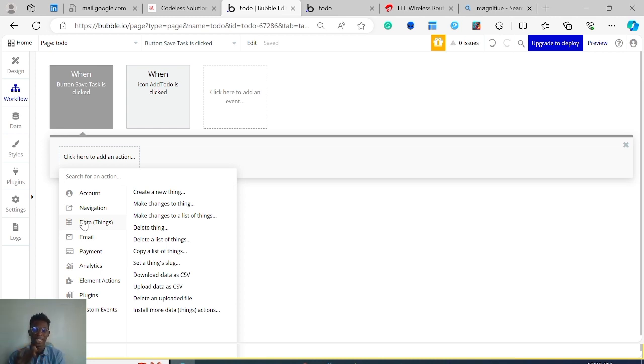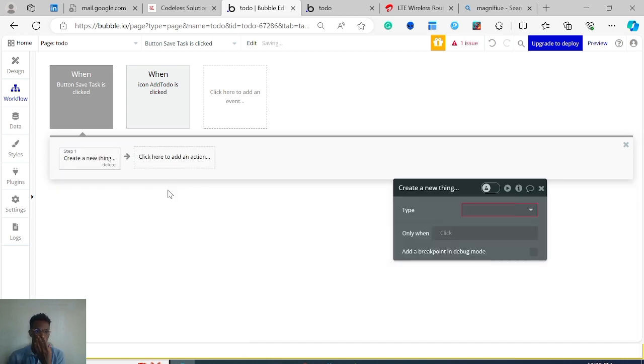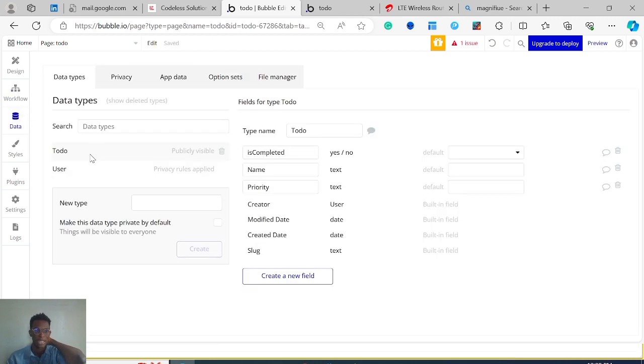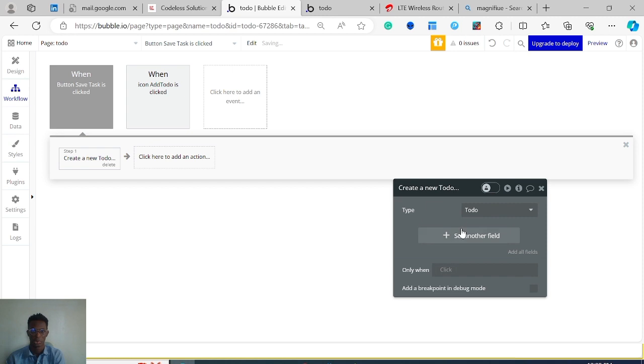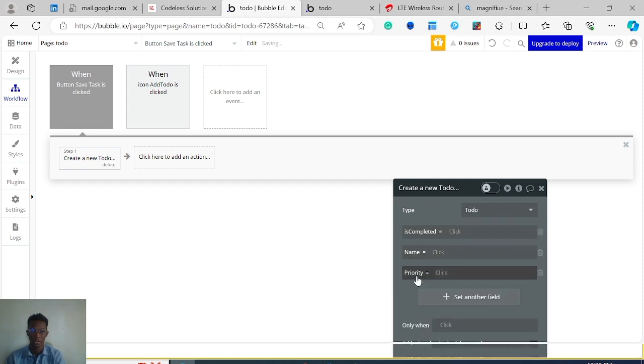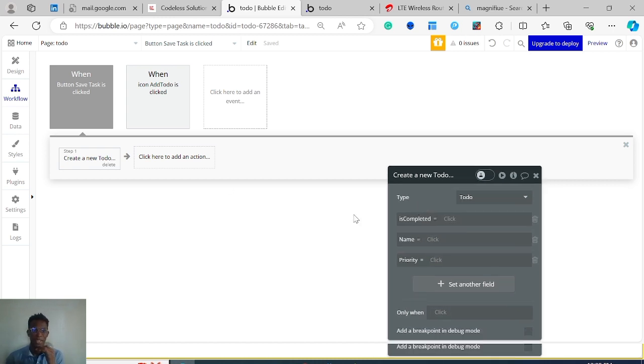So we're going to create a data. We're going to come to this first item, create a new thing. We're going to create something in the database, and what are we going to create? We're going to create a to-do. You see, this to-do that we typed in here, now we can create it here. If we hadn't created that, we wouldn't have this here. So now we can click on to-do, and then we can see those fields here. The fields we created on that to-do, now we can simply store each of the inputs from the user inside each of these fields,